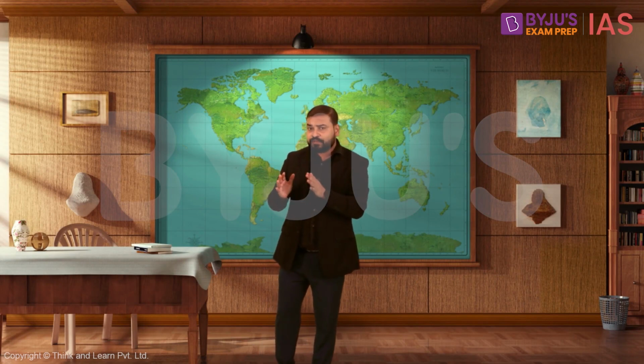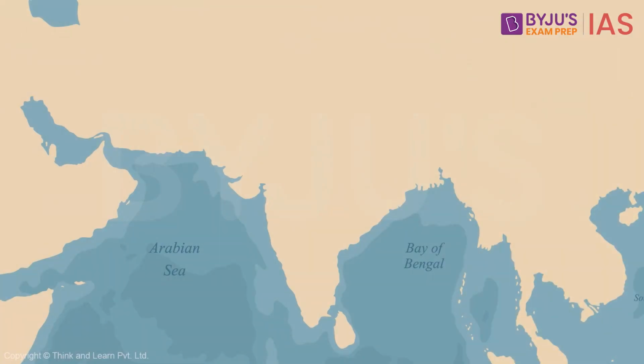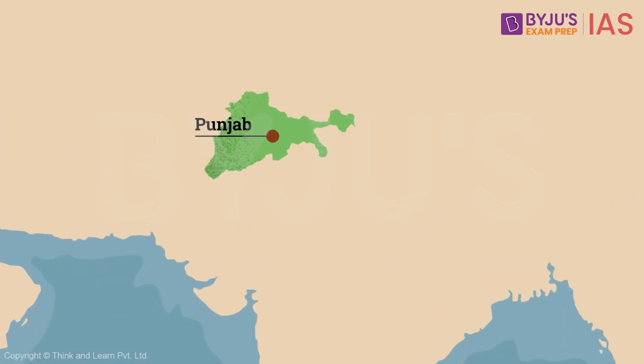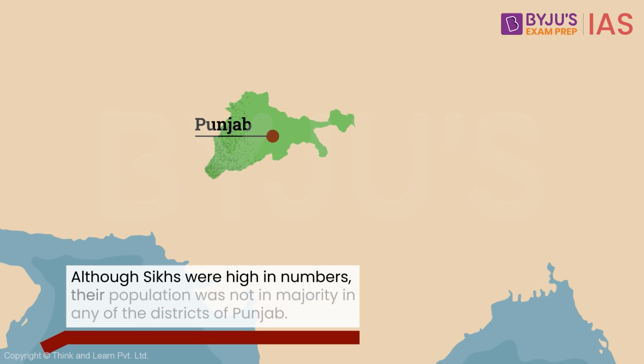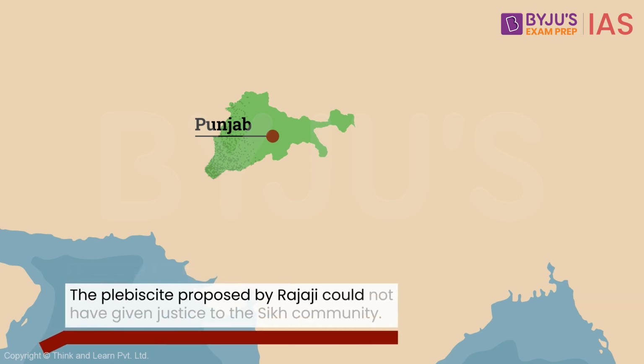It wasn't just the Muslim League that had problems with the Rajaji's formula. There was opposition from various other sects and parties of India at that time. The Sikhs considered the formula unfair. Why? If partition would have happened according to this formula, the Sikhs inhabiting the region of Punjab would risk the dangers of partition. Although Sikhs were high in numbers, their population was not in majority in any of the districts of Punjab. The plebiscite proposed by Rajaji could not have given justice to the Sikh community.